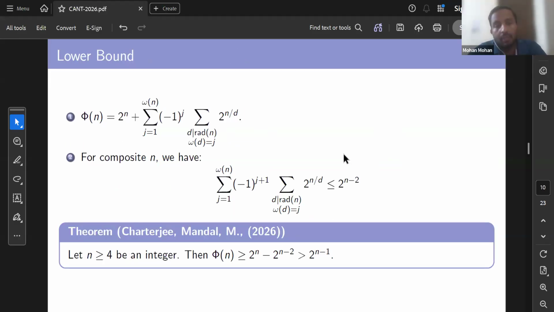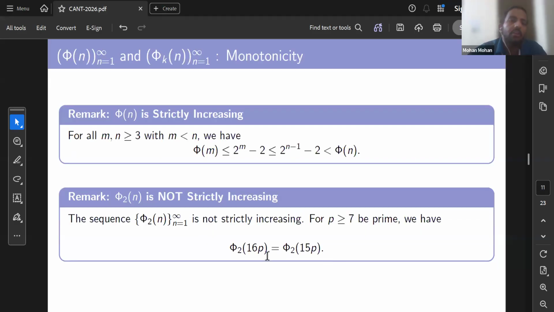And using those two equations, or even the inequality, we obtained a very nice lower bound for phi n. Phi n is at least 2 raised to the power n minus 1, and this bound is very interesting, and not only interesting, it actually gives another property of this function. Phi n is a strictly increasing function, and one can easily prove this with a one-line proof. Phi n is less than or equal to 2 raised to the power n minus 2, less than 2 raised to the power n minus 1 minus 2, and which is, of course, less than phi n.